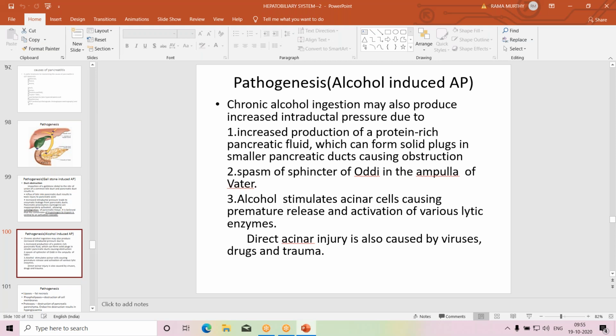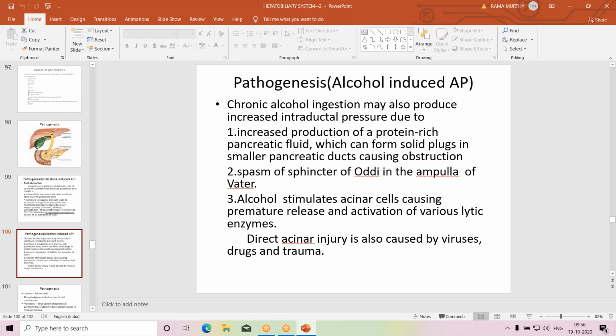Another mechanism is the spasm of the sphincter of Oddi in the ampulla of Vater, that also raises the pressure within the pancreatic duct system, activating the enzymes. Obstruction itself activates enzymes, and pressure pushes the activated enzymes into the interstitium of the pancreas, causing digestion or destruction of the pancreas and peripancreatic tissues.